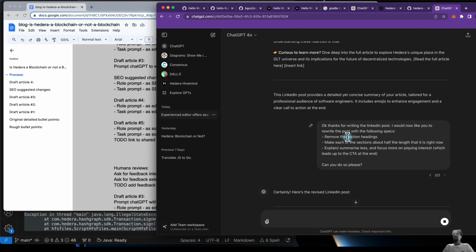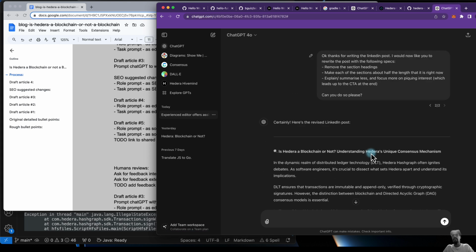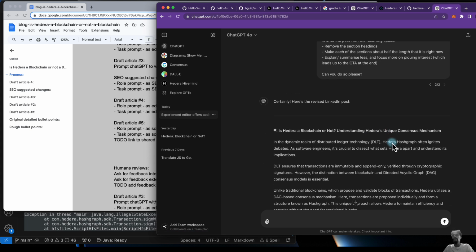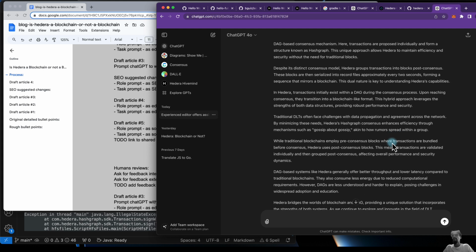Alright, so I said, thanks, but here make these changes. I don't want the section headings, just remove them, and then shorten everything to about half, and then I don't want the points so much. I just want enough of the points in order to make someone interested to read it. And then, of course, the link to read it will still be at the end.